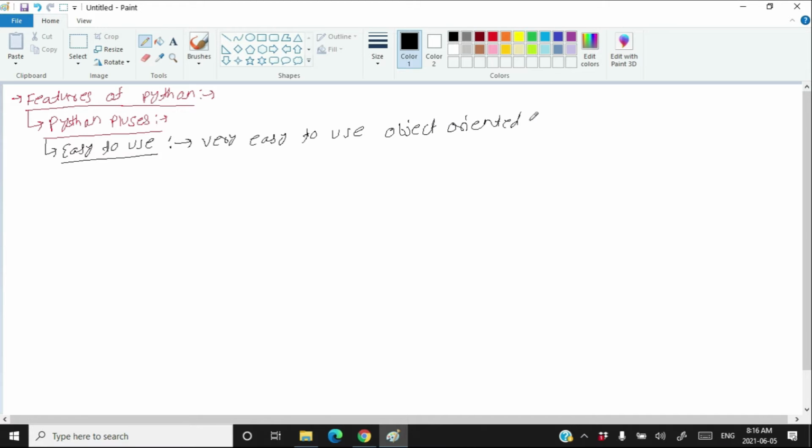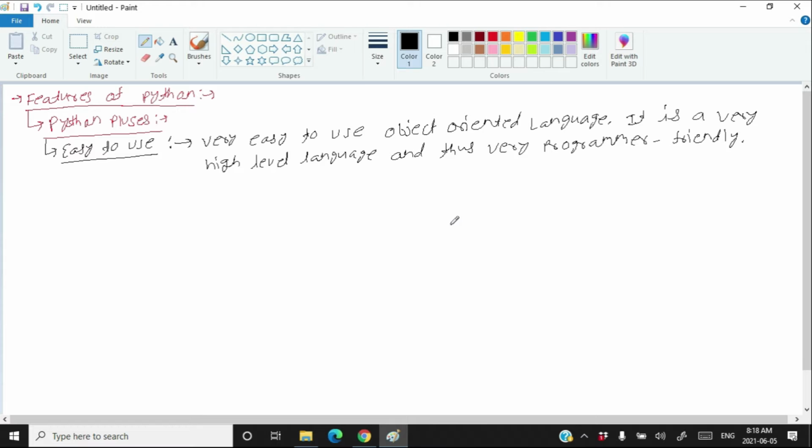Object-oriented language. Maybe at this point you don't know what an object-oriented language is. But just remember that Python is an object-oriented language and it is very easy to use. Normally, object-oriented languages like Java and C++ are not that easy to use. But Python, being an object-oriented language, is still very easy to use. It is a very high-level language and thus very programmer friendly.